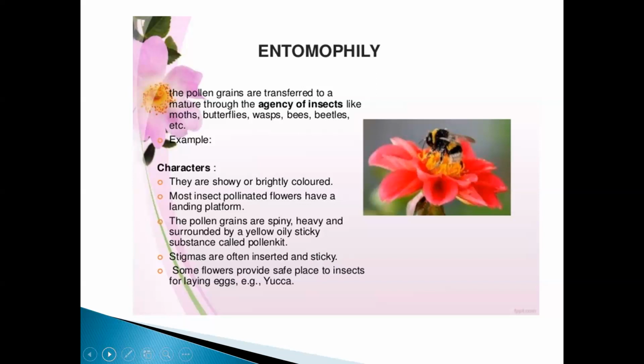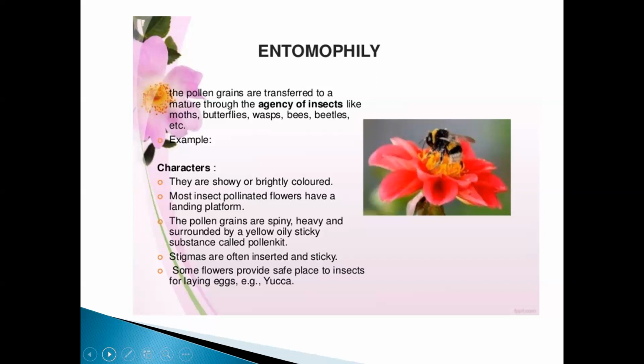Now, what do you mean by entomophily here? Entomophily is pollination by insects. What is the definition? The pollen grains are transferred to a mature flower through the agency of insects like moths, butterflies, wasps, bees, and beetles. They are pollinated by these insects.